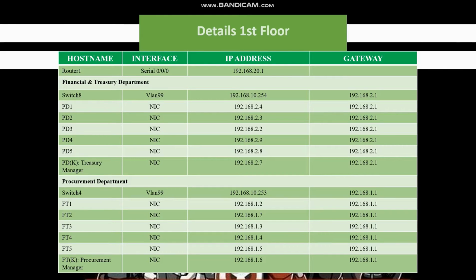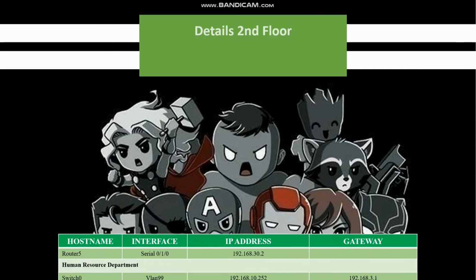The IP addresses are 192.168.1.2, 192.168.1.7, 192.168.1.3, 192.168.1.4, 192.168.1.5, and 192.168.1.6. All devices in the department also have the IP gateway assigned to each device, which is 192.168.1.1.